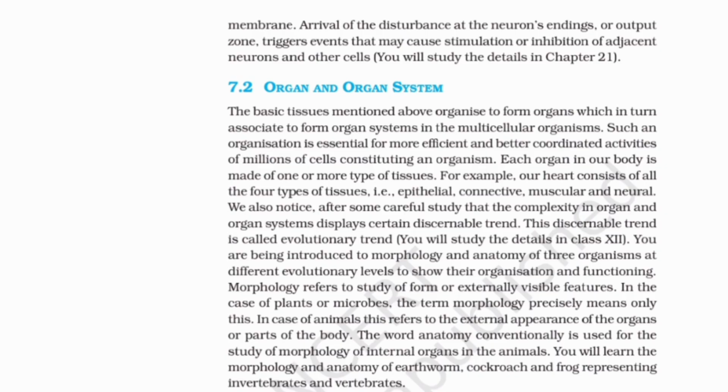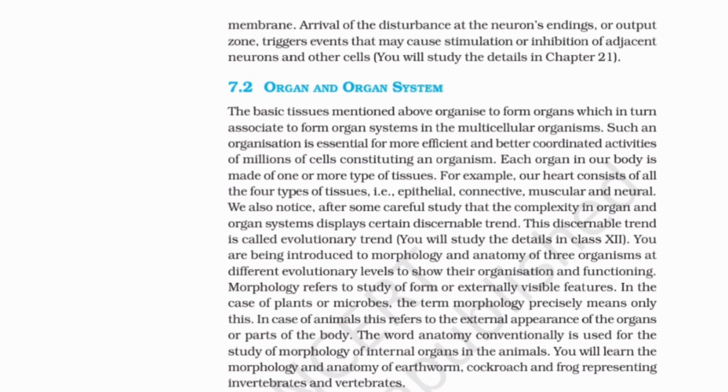7.2 Organ and organ system. The basic tissues mentioned above organize to form organs, which in turn associate to form organ systems in multicellular organisms. Such an organization is essential for more efficient and better coordinated activities of millions of cells constituting an organism.